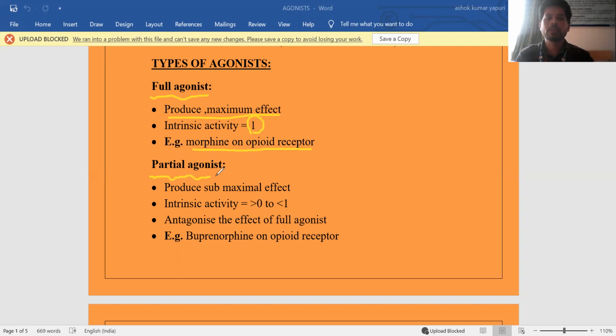Next is the partial agonist. The name itself indicates partial. It produces half of the action of the agonist. For example, if the full agonist is 100%, then the partial agonist is 50%. If the full agonist is 1, the partial agonist is 0.5, like that. So the partial agonist produces a submaximal effect.